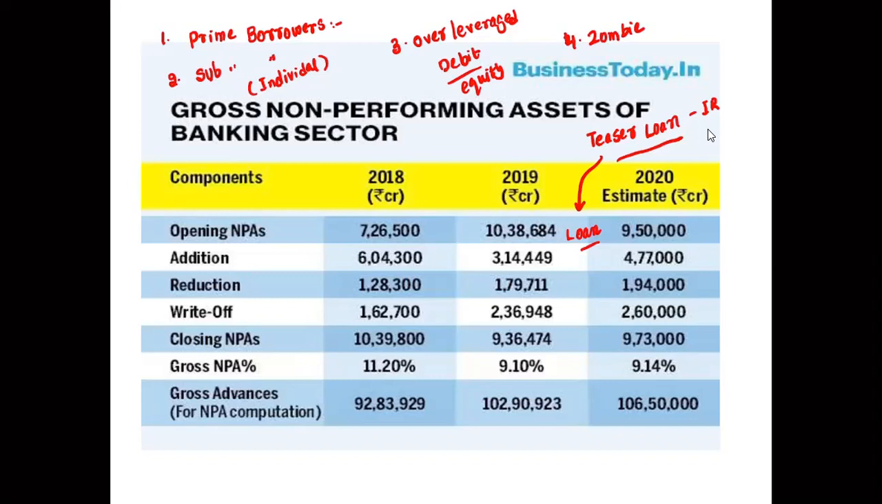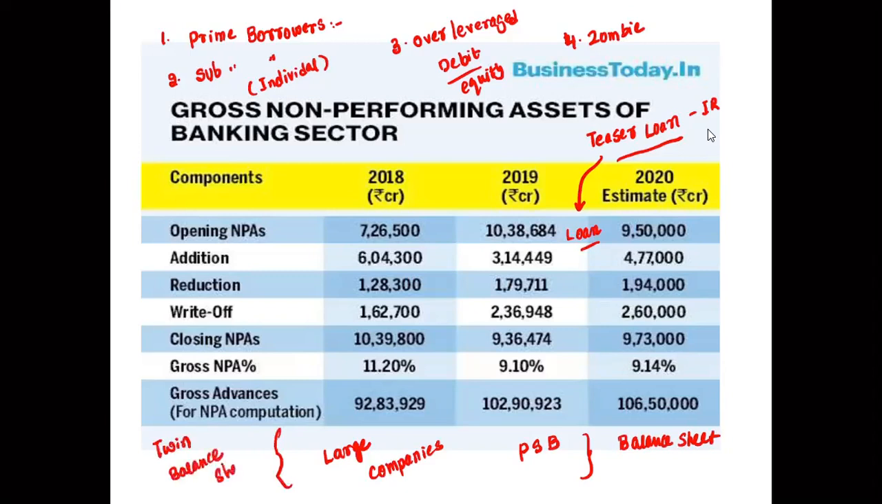So the balance sheets of many large companies and public sector banks became weak. The balance sheets became weak. That means assets and liabilities became very weak. This is called twin balance sheet syndrome.